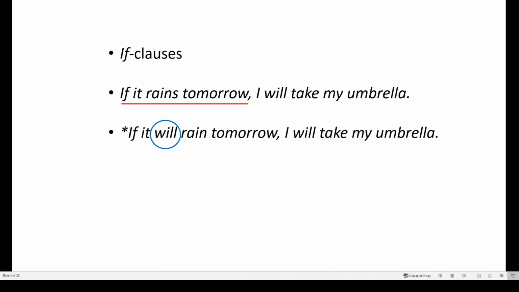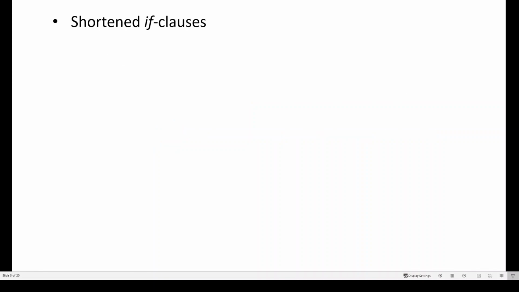Continuing. So here we cannot use the future will in the adverb clause. Continuing, we also said that for condition, we also use shortened if clauses. So in English, there are multiple ways of reducing things that we say. So let's say, for example, we can say, are you a student?